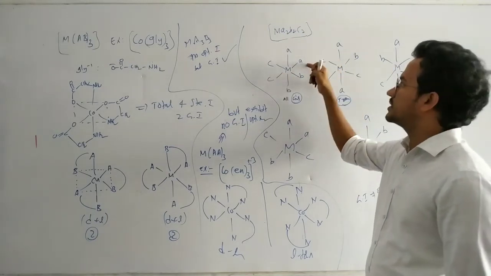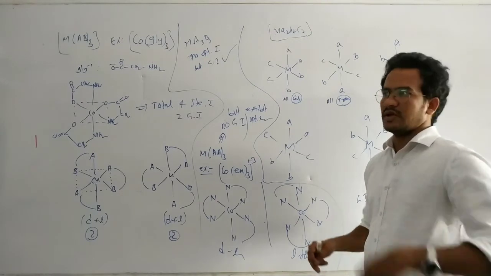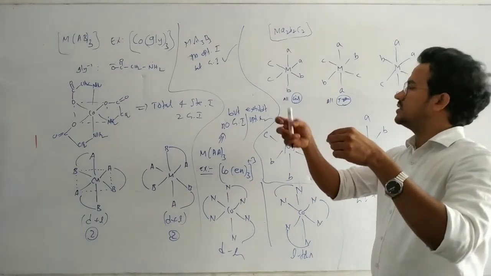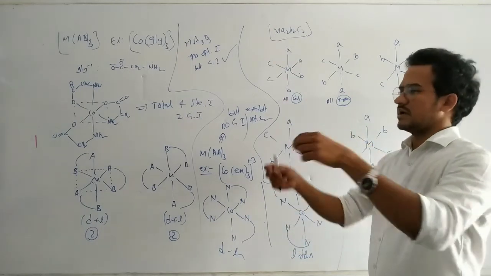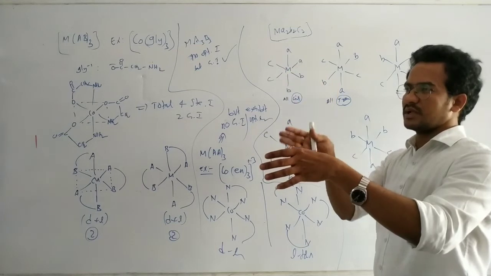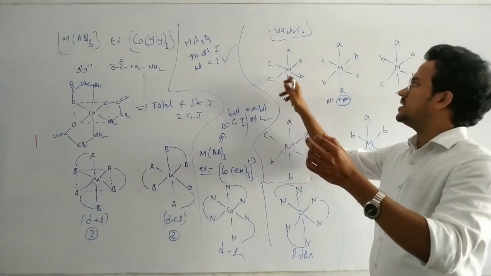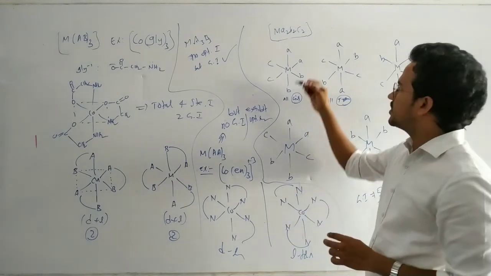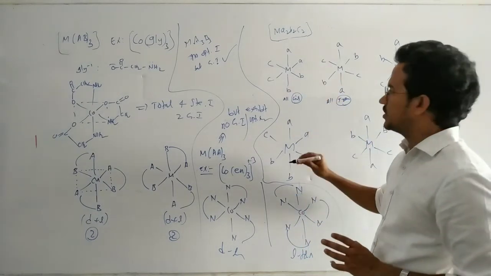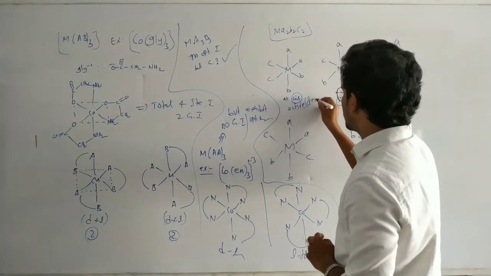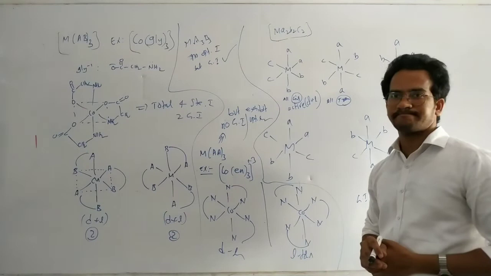Here it is a metal atom, A, B, and 2 C. If you take the plane of symmetry through B, M, A, that is the middle of the square, it cannot be cut into 2 equal halves because of A and B. So here it is optically active. So dextro and levo exist for this.